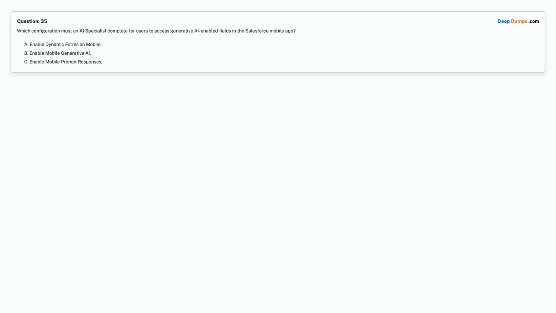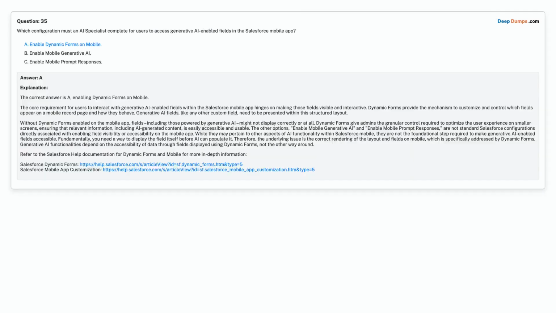Question 35. Which configuration must an AI specialist complete for users to access generative AI-enabled fields in the Salesforce mobile app? Option A. Enable dynamic forms on mobile. Option B. Enable mobile generative AI. Option C. Enable mobile prompt responses. Choose the correct answer. Correct answer is Option A. Enable dynamic forms on mobile.